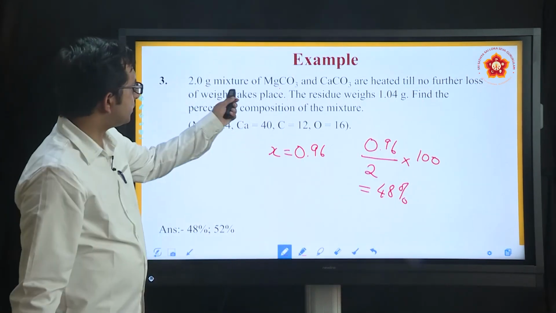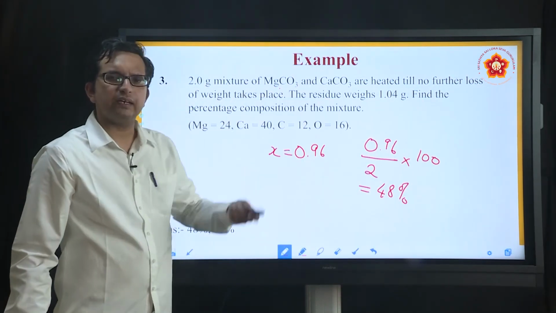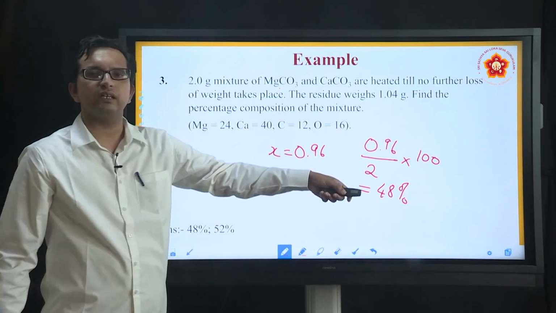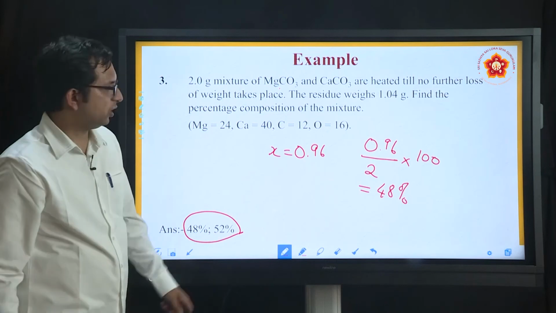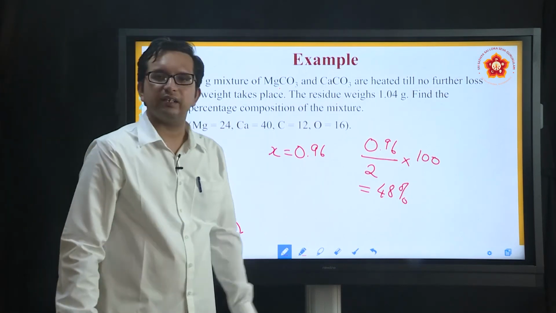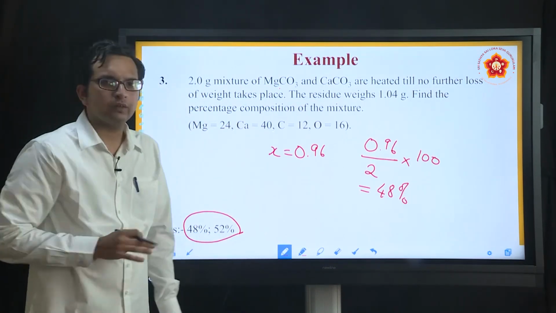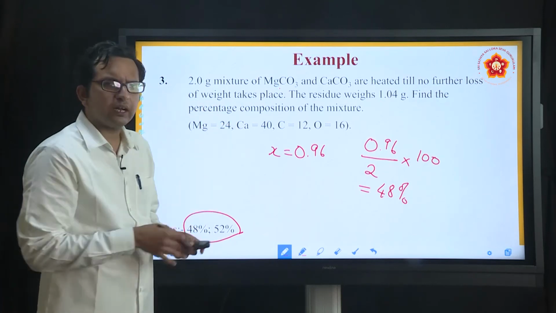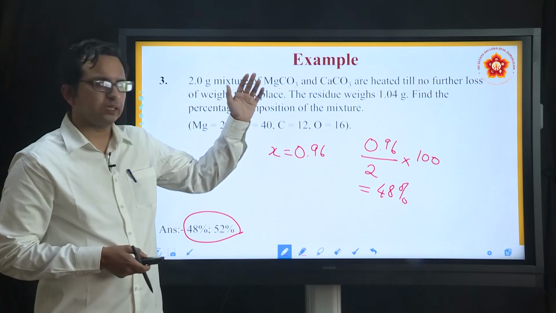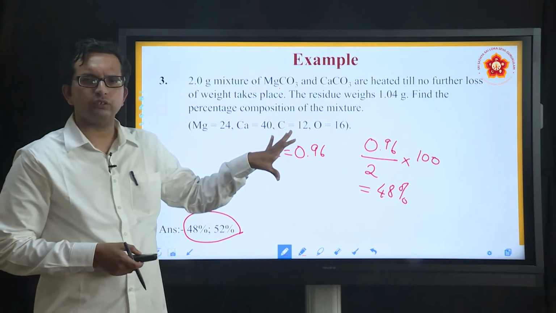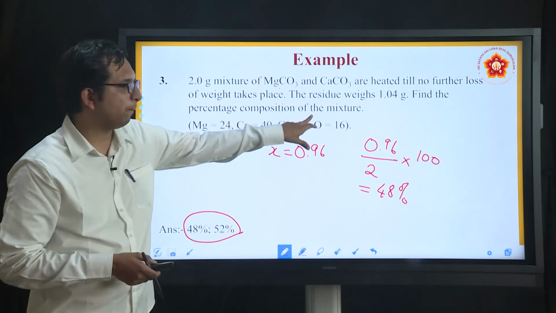If this is 48%, then the other one will definitely be calcium carbonate, the remaining 52%, as the percentage composition of calcium carbonate in this compound. So, this is how we can utilize various mathematical aspects and calculate the presence of compounds in these mixtures.